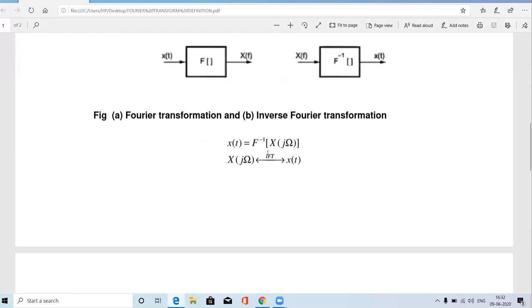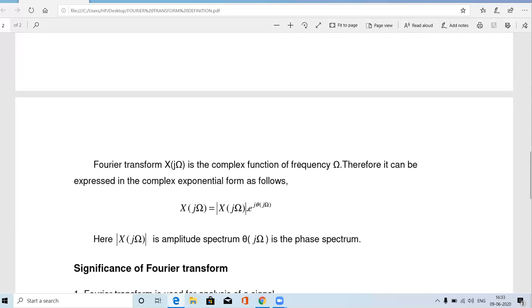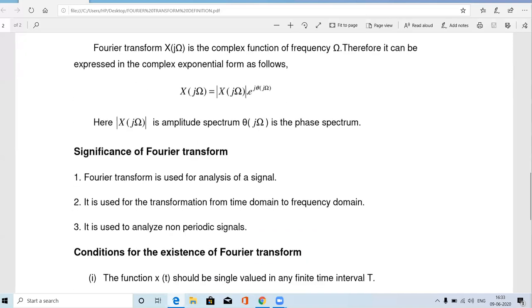How to represent the inverse Fourier transform: you see capital X of j omega. If you take the IFT, the inverse Fourier transform, the answer is small x of t. It can also be represented as x of t is calculated by f inverse, the inverse Fourier transform of capital X of j omega. Okay. So these are the Fourier transform and inverse Fourier transform. And the next one.